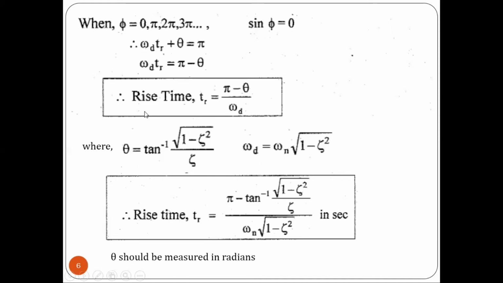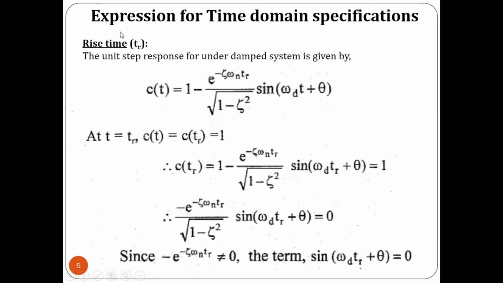So next, by substituting the value of omega d and theta in this expression, we will be getting the rise time tr is equal to pi minus tan inverse of root of 1 minus zeta square divided by zeta, divided by omega n into root of 1 minus zeta square. Here the theta should be measured in radians, right? So once again I will repeat this expression for time domain specification. This expression we have derived from the underdamped system.